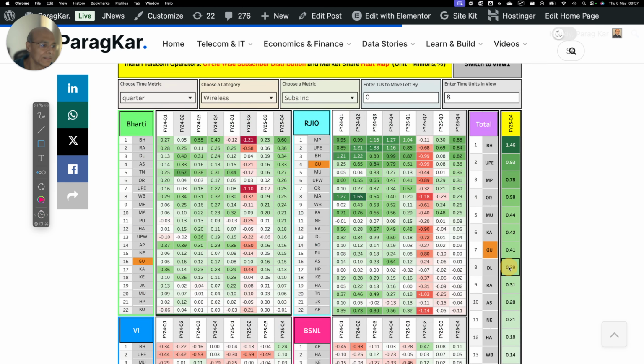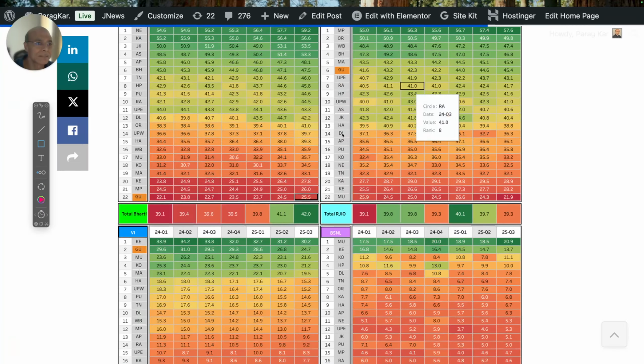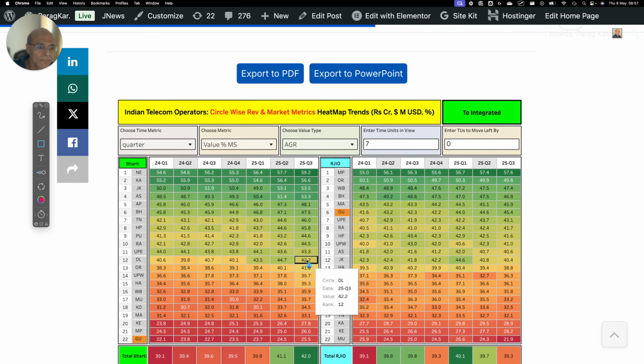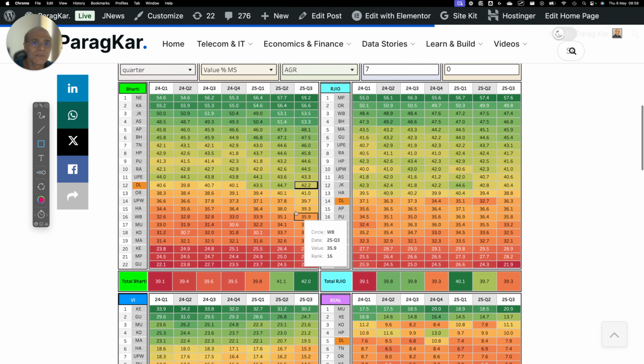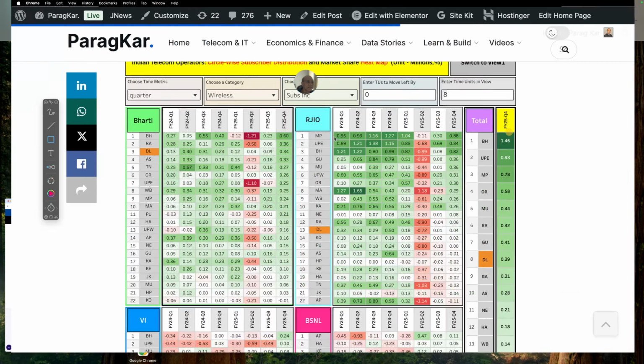Now, let's look at Delhi, right? I may not be able to cover everything because time may not permit, but we'll do the important stuff. Now, let's look at Delhi, who has the maximum market share. So, if I click and find Delhi here, you will find that Bharti has 42.2% market share, Reliance Jio has 36.3% market share, Vodafone Idea has 13.7%, and then we have BSNL at 7.8. So Delhi looks like a very important circle for Bharti, and then comes Reliance Jio, and then comes Vodafone Idea, right?